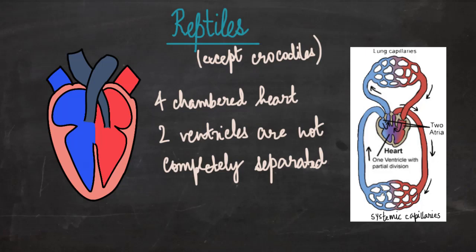So we see that deoxygenated blood goes to the heart, heart sends it to lungs to oxygenate it, brings it back to heart, heart supplies it to different parts of the body. So this is double circulation, but over here there is some intermixing of oxygenated and deoxygenated blood.